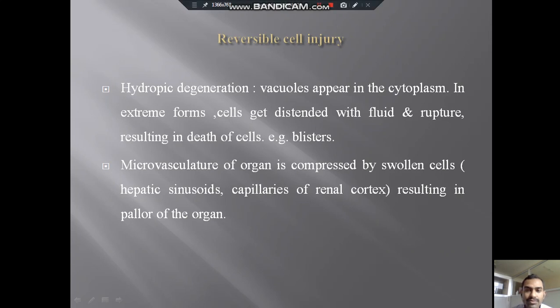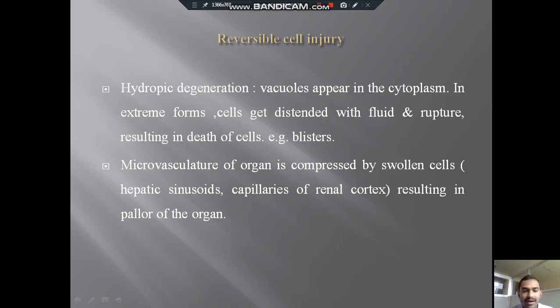Then there are mainly two mechanisms, reversible cell injury and irreversible cell injury. One is reversible cell injury, that is hydropic degeneration. Vacuoles appear in the cytoplasm. In extreme forms, cells get distended with fluid and rupture, resulting in death of cells, for example a blister. So this is reversible cell injury.